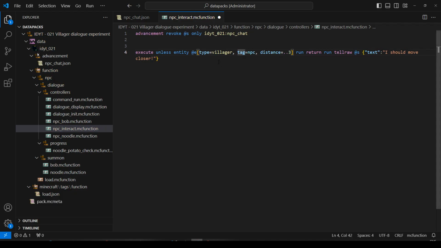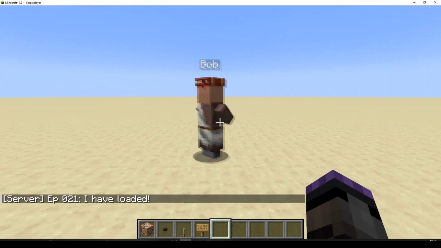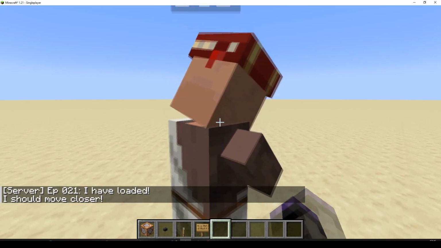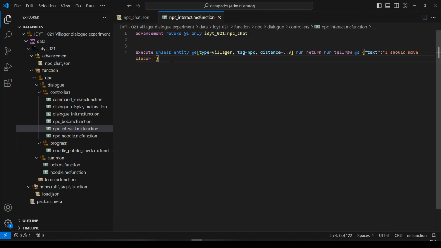Okay, so I should move closer. Let's do a quick test of that. So we can reach him. I should move closer. Now he doesn't do anything because we've taken away that high. Okay, let's go back. Now let's find out which one we are talking to.